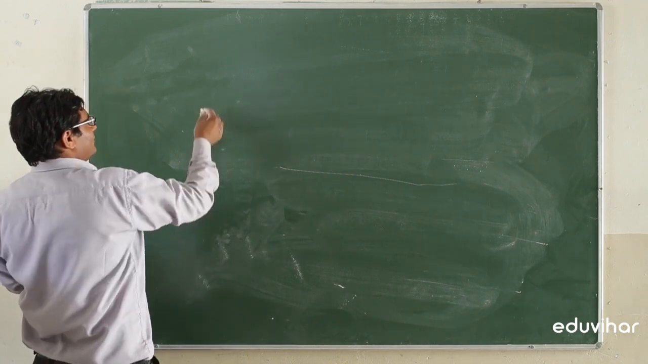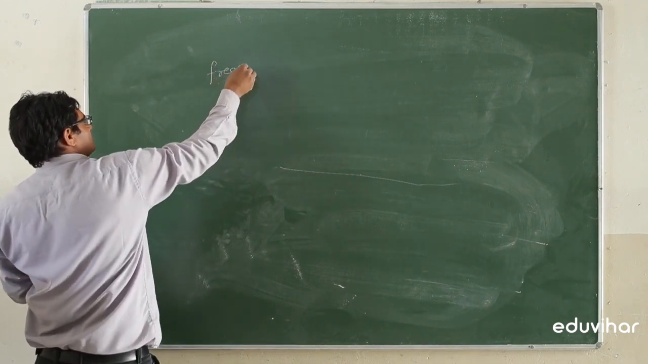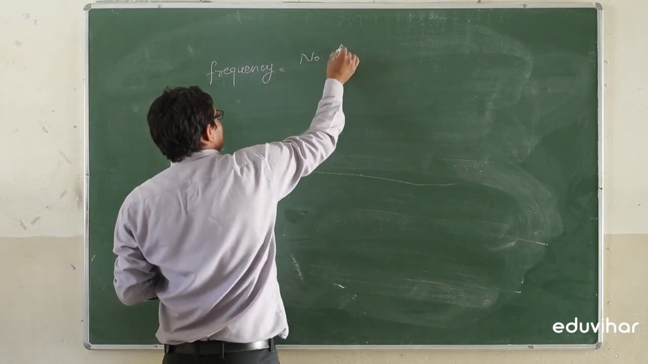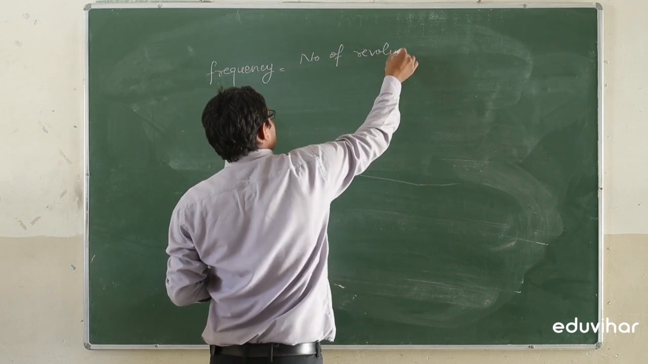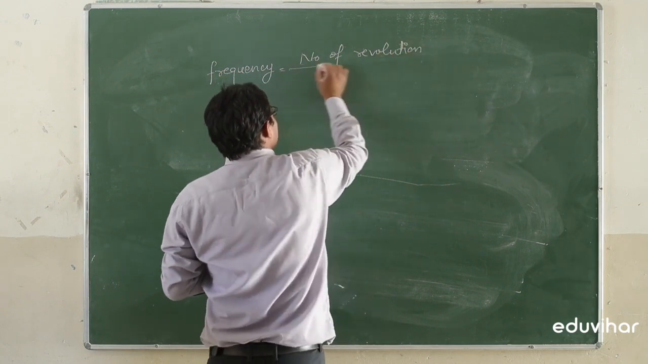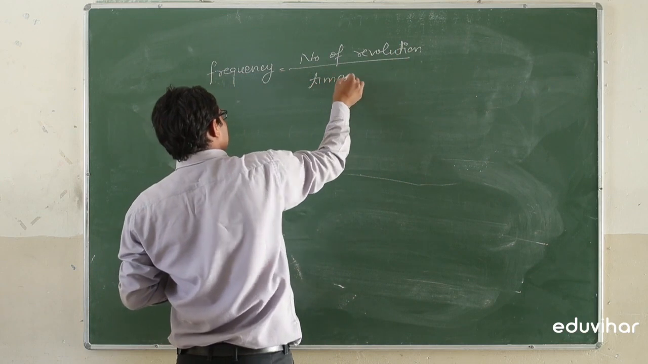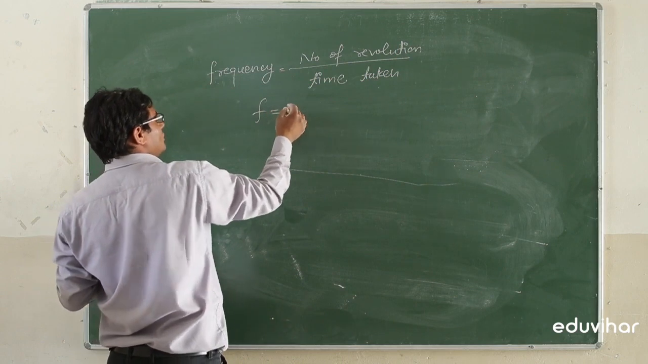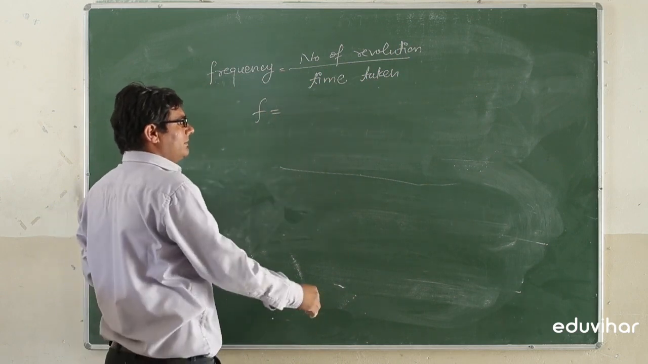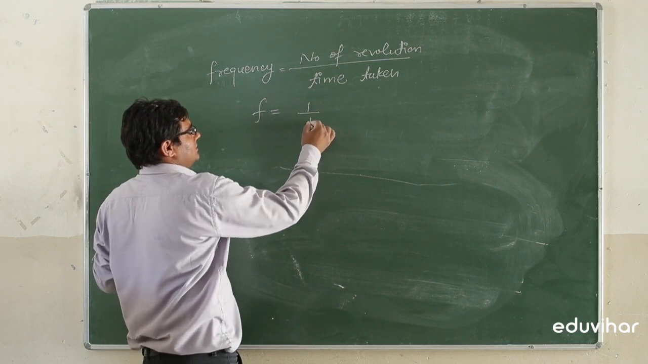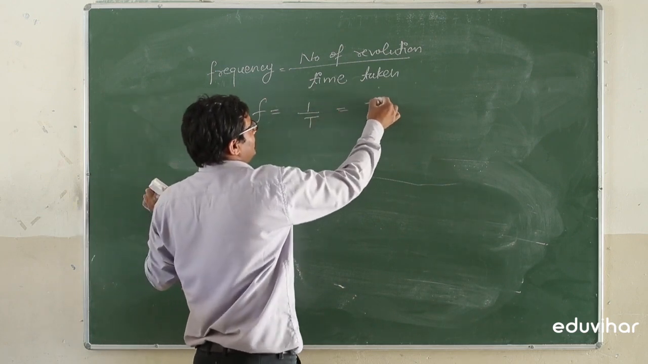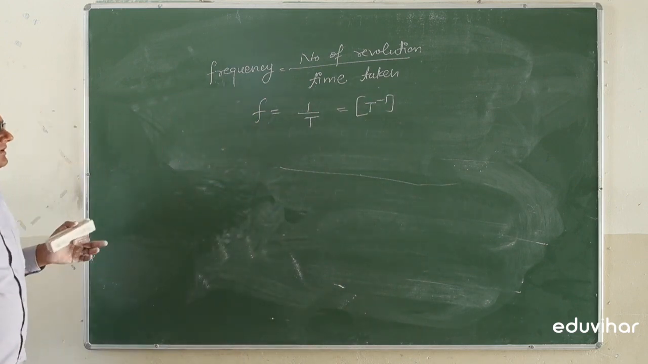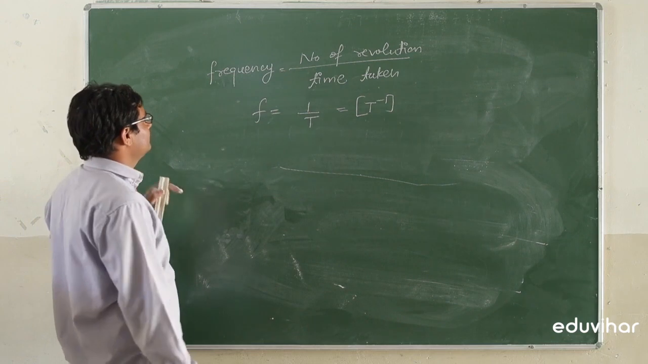For finding the dimensions for frequency. Frequency is the number of revolutions divided by time taken. F is equal to number of revolutions, which is a number, divided by time taken, that is 1 by t. So it can be written as T minus 1. So the dimensional formula for the frequency is T minus 1.